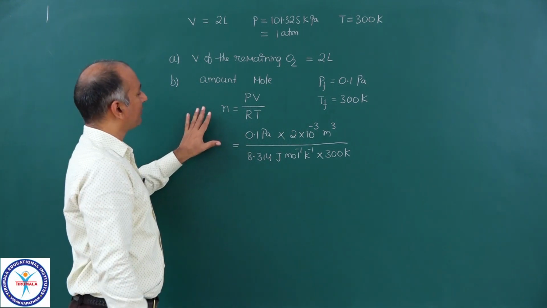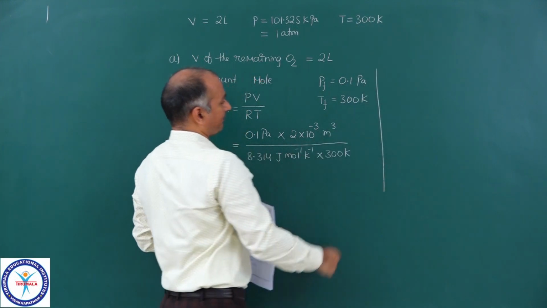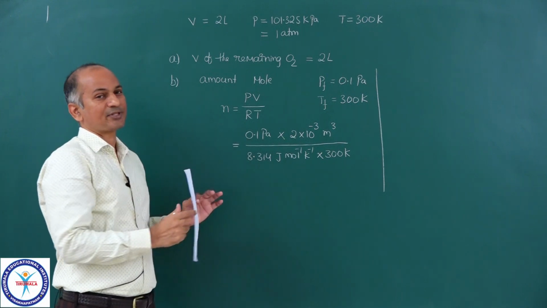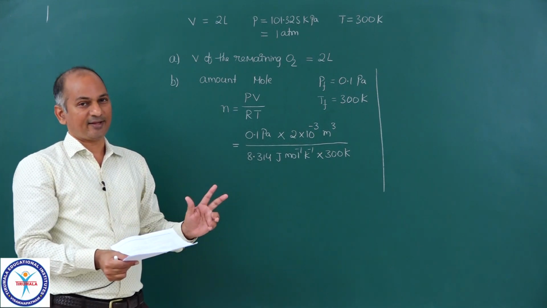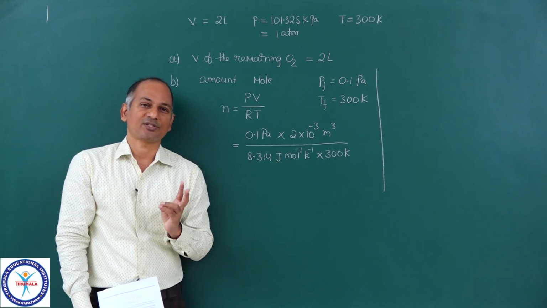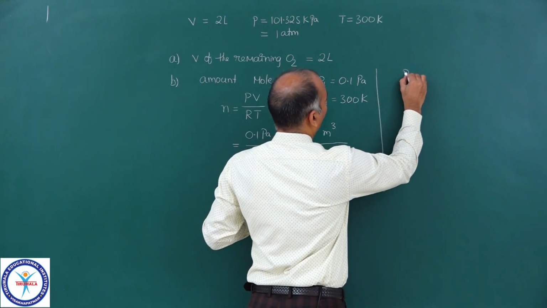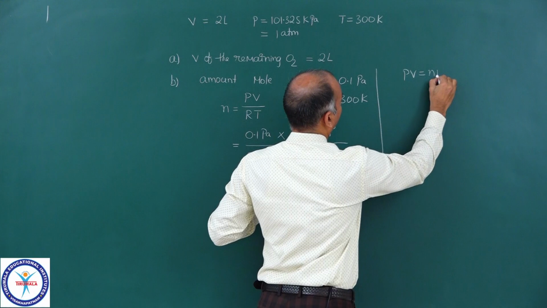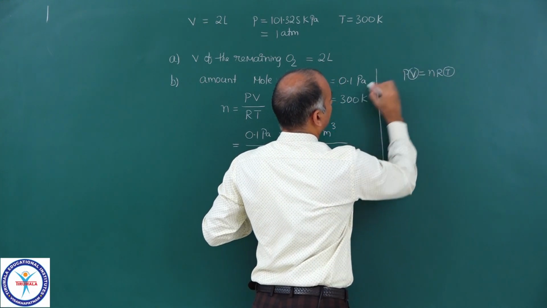Now actually you can solve the B part in another way. Actually this is a full-fledged expression, but this big an expression is not necessary. You can solve it another way. Temperature is constant, volume is constant. So in PV is equal to nRT, temperature is constant and volume is constant.